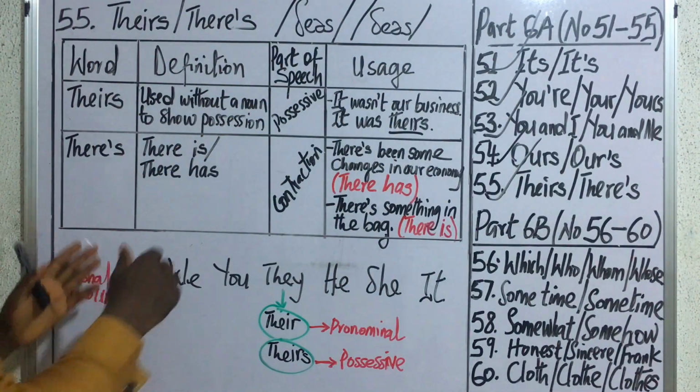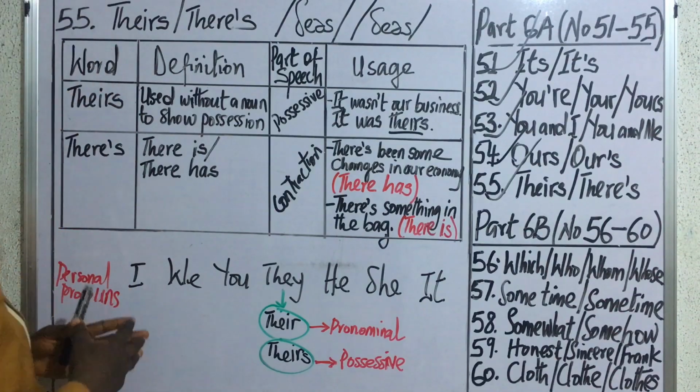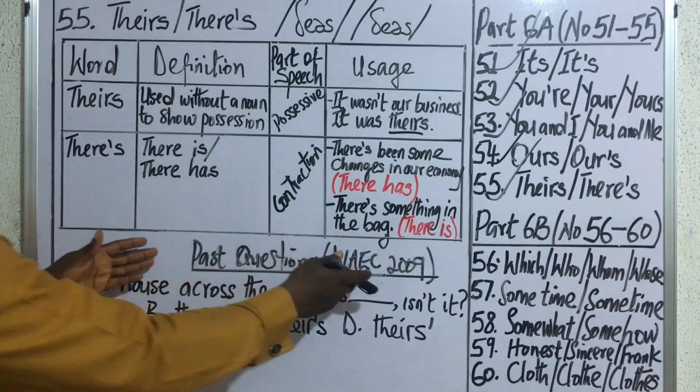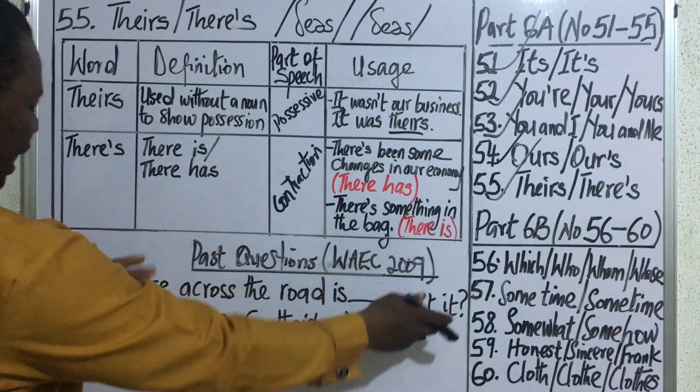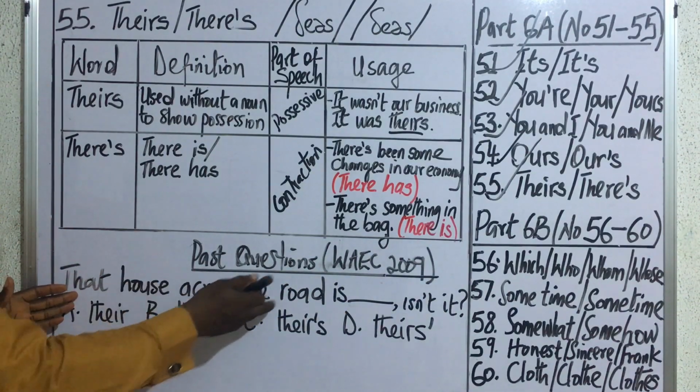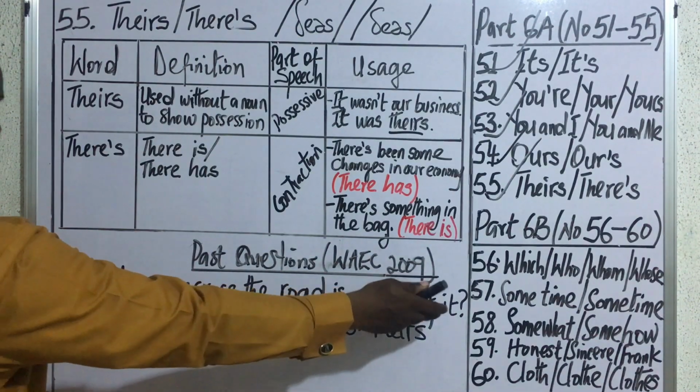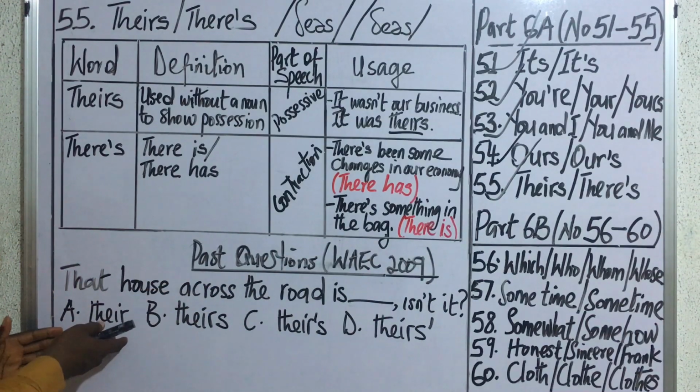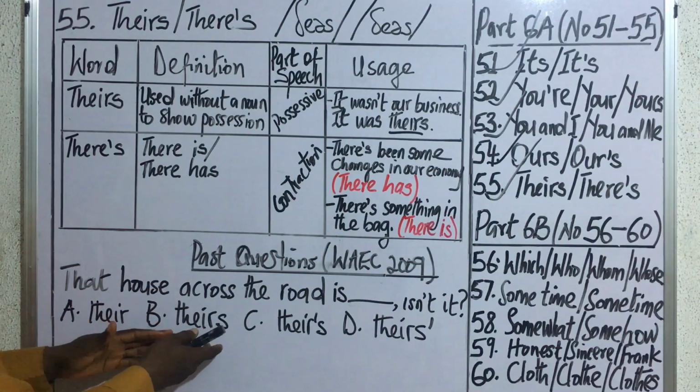Let's now look at their appearance in past questions. Like 2009, that house across the road is theirs. Isn't it? A, there. B, theirs without an apostrophe.